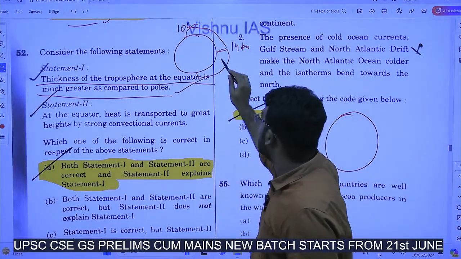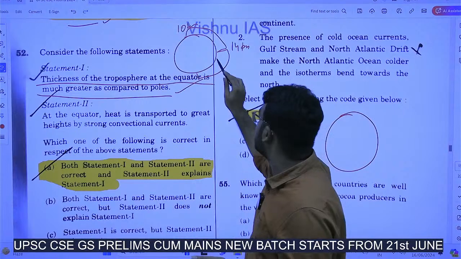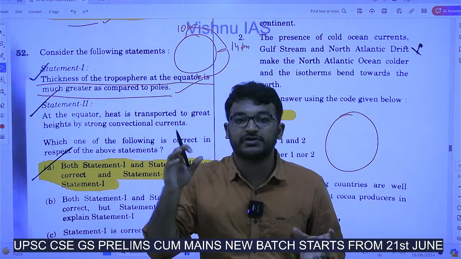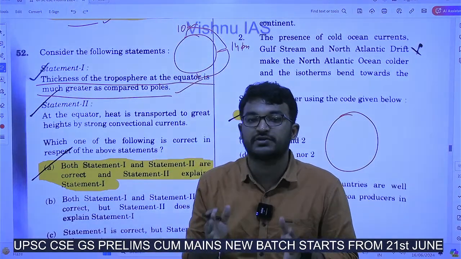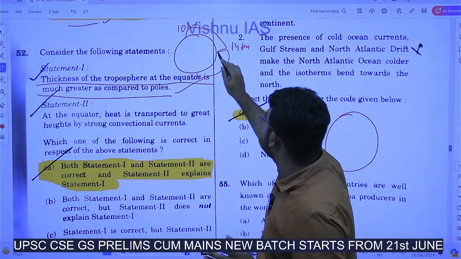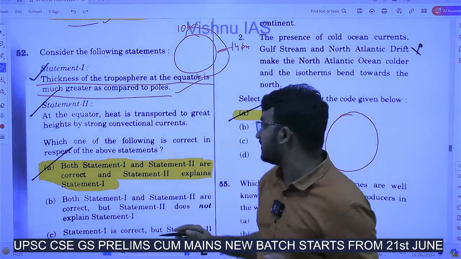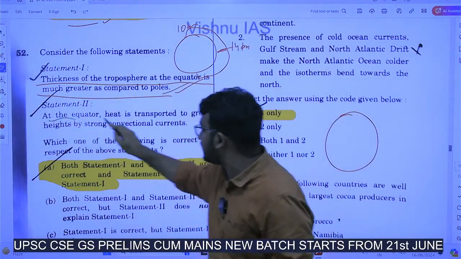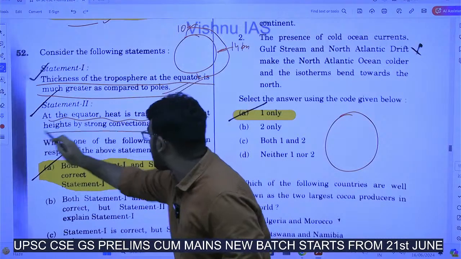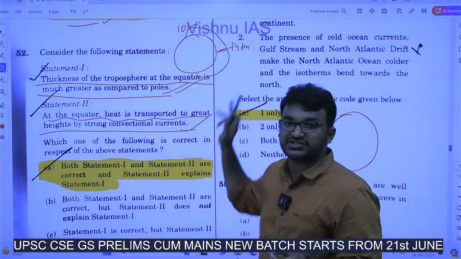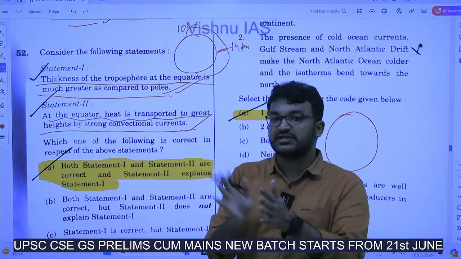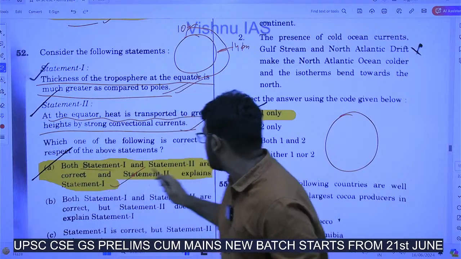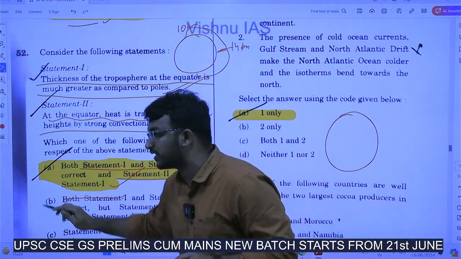Why? Because of intense heating by the sun near the equator and these tropical areas, the convectional currents move much higher. So at the equator it goes up to a height of 14 kilometers. So the thickness of the troposphere at the equator is much greater, and at the equator heat is transported to great heights by strong convectional currents. That is the reason, right? Due to strong convectional currents, it goes to higher places, around 14 kilometers. So answer is 1: both statements 1 and 2 are correct and statement 2 explains statement 1.